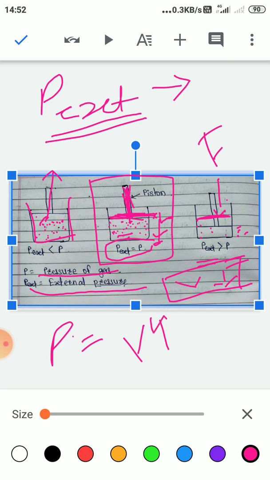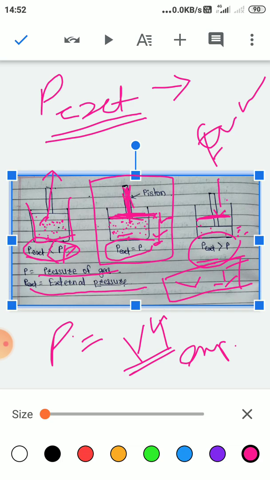Therefore P external is less than the pressure of gas, then volume increases, or we can say the gas will expand. And when the external pressure is greater than the pressure of gas, the process will be a compression process.